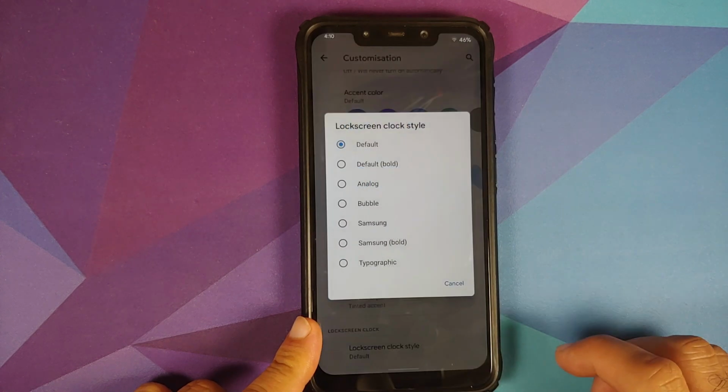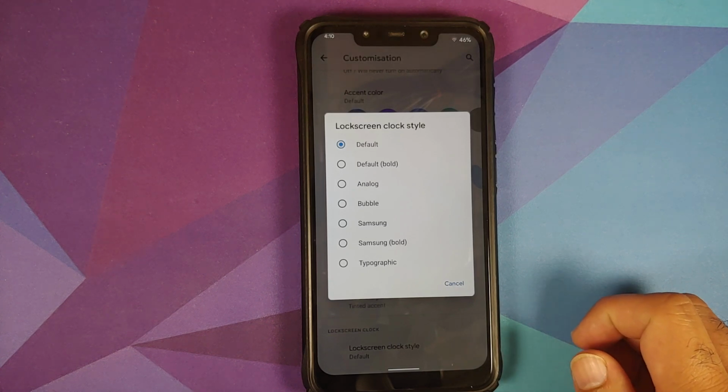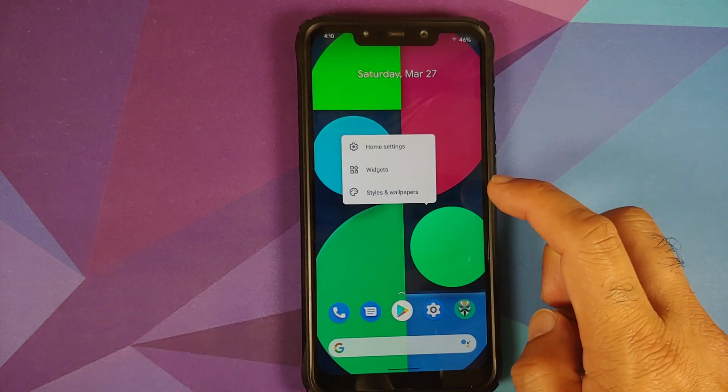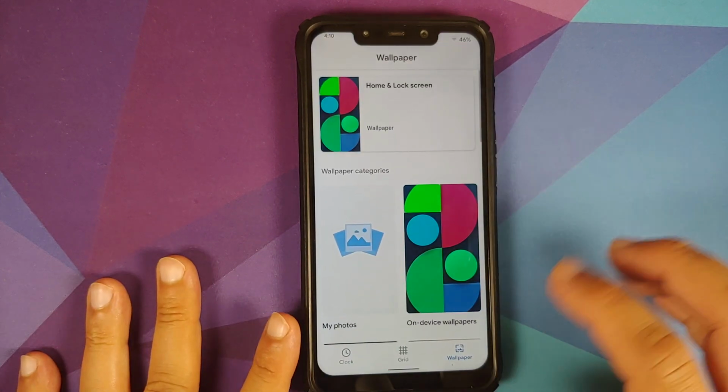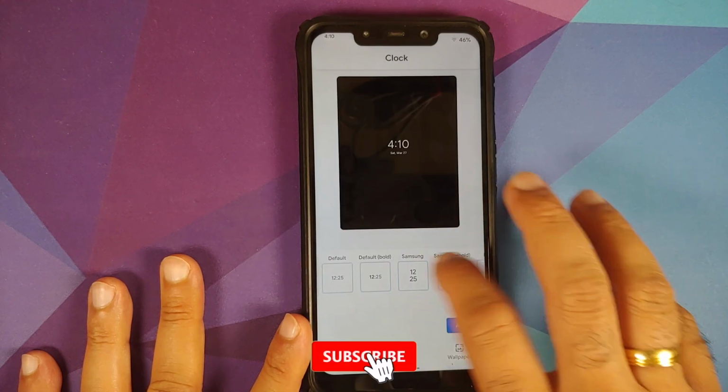Then you can change your lock screen clock style. You have different options: default, default bold, analog, bubble, Samsung and typographic. You can of course access these from your home screen as well. If you go into styles and wallpapers, go into clock, bam, here are the different options.